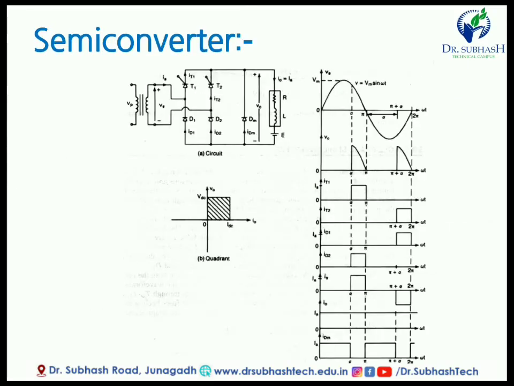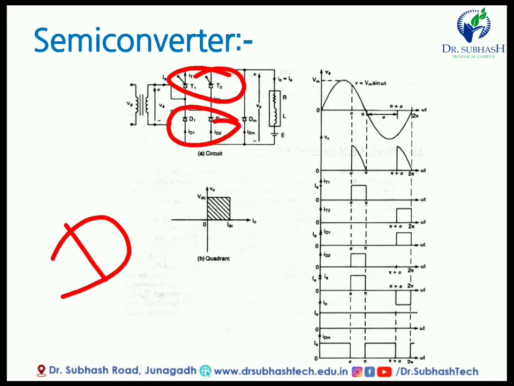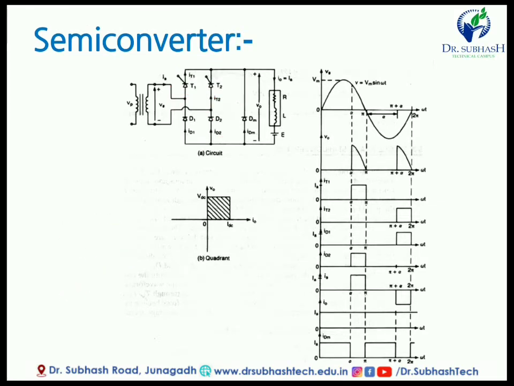Now the semi converter. In a semi converter, the controlled elements T1 and T2, that is thyristor 1 and thyristor 2, SCR1 and SCR2, are both controlled elements, and D1 and D2 are diodes, which are uncontrolled devices. So when we mix controlled and uncontrolled elements to convert our AC to DC, using T1, T2, D1 and D2, it becomes a semi converter.